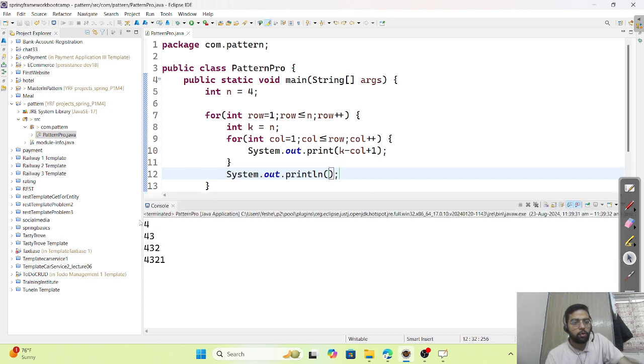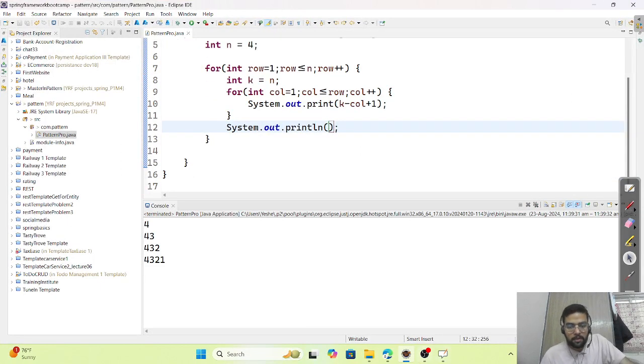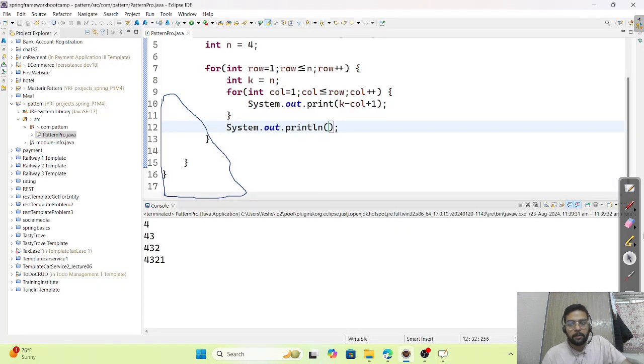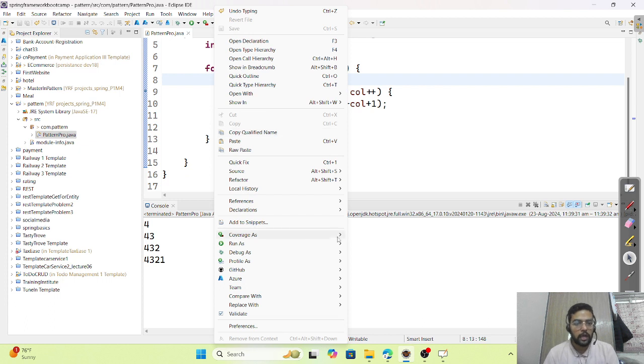See, 4, 4 3, 4 3 2, 4 3 2 1. We have started and we have already printed the first pattern. Okay, and let me also debug it. I promised I will not leave anything. Let me put the debug pointer here. I'll show you how it is going and how it is running. So, debug as Java application.